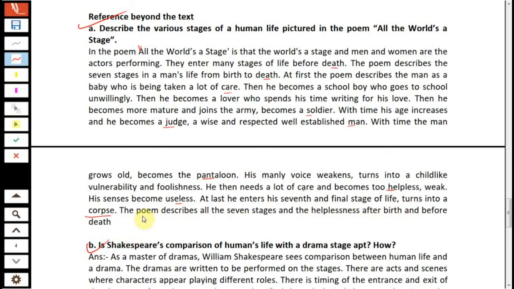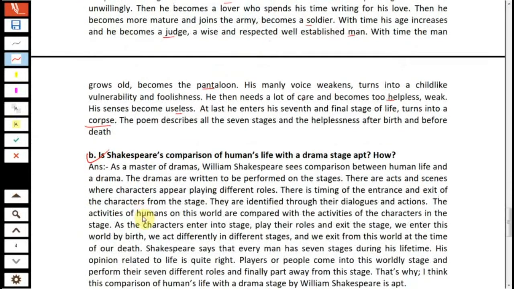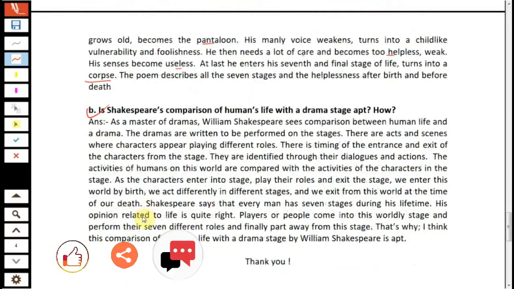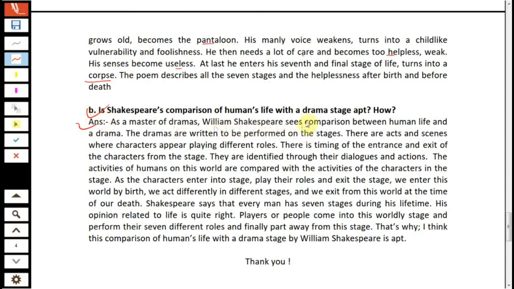Question B. Is Shakespeare's comparison of human life with a drama stage apt? How? As a master of dramas, William Shakespeare sees comparison between human life and a drama. The dramas are written to be performed on the stage. They have acts and scenes where characters appear playing different roles. There is a timing of the entrance and exit of the characters from the stage. They are identified through their dialogues and actions. The activities of humans in this world are compared with the activities of the characters on the stage.